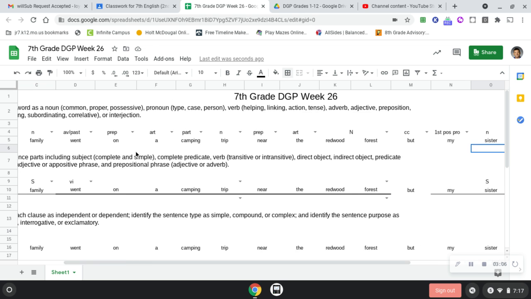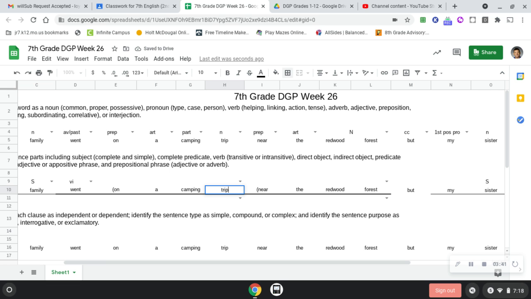So if we look back on Monday, our prepositional phrases start with the preposition: on a camping trip near the redwood forest. So that's where our prepositional phrases exist. All right. What is the object? Remember that they start at the preposition. So we know that in each one, since they start at the preposition, that is going to be at the start of where the preposition is actually at. So what is the object of on? It is camping trip.